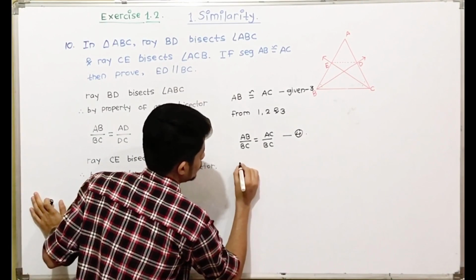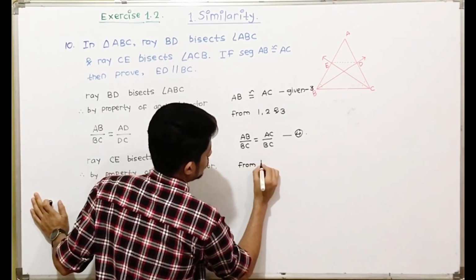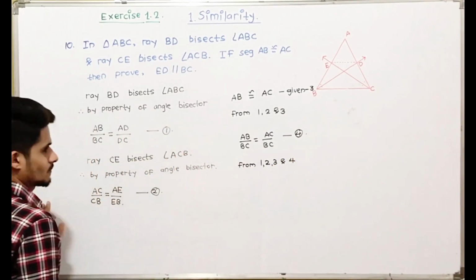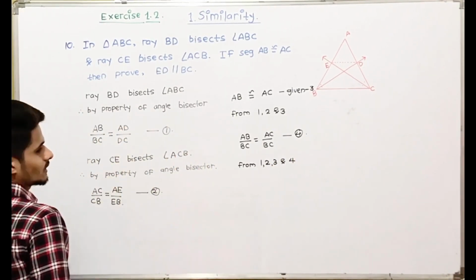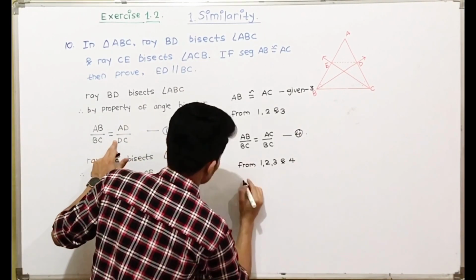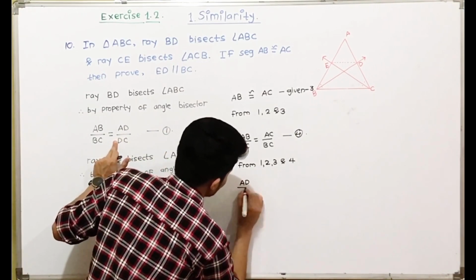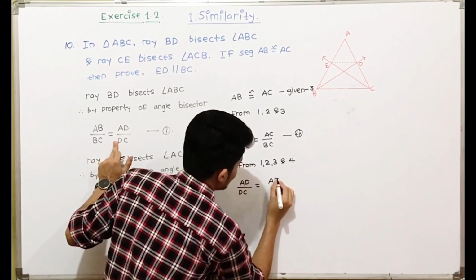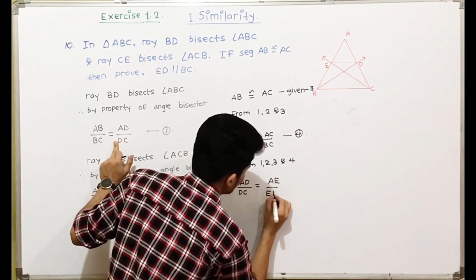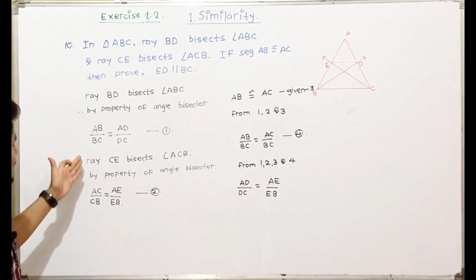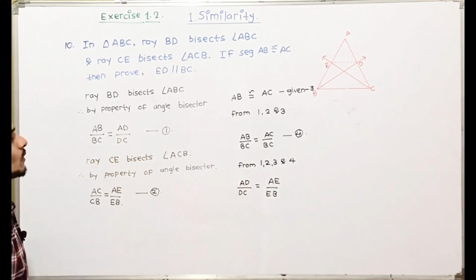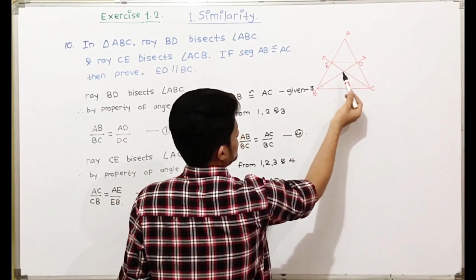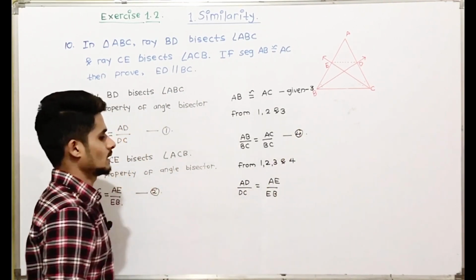So from 1, 2, 3 and 4, the right side will also be equal, that is AD upon DC is equal to AE upon EB.